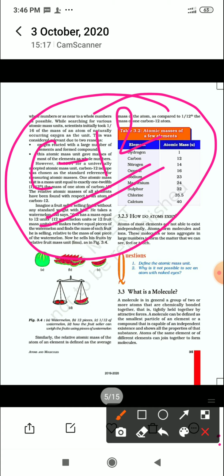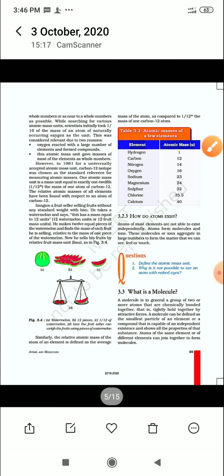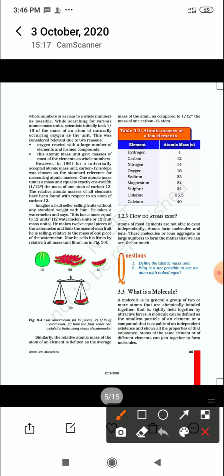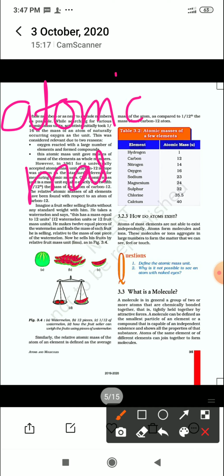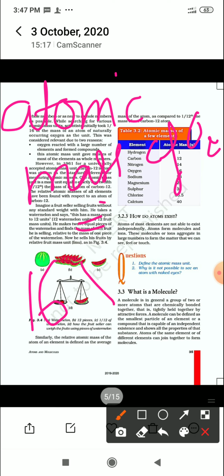It means that, just suppose I have to measure the atomic mass of oxygen. As you know, the atomic mass of oxygen is 16 into 1 by 12, 1/12th of the atomic mass of carbon 12 isotope.